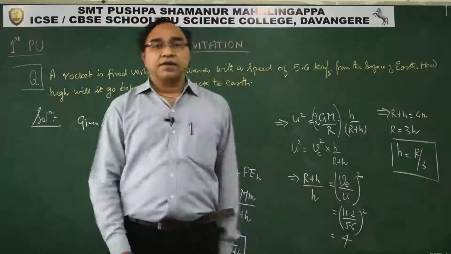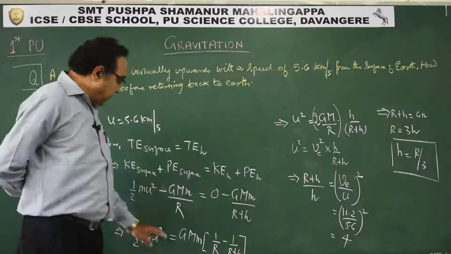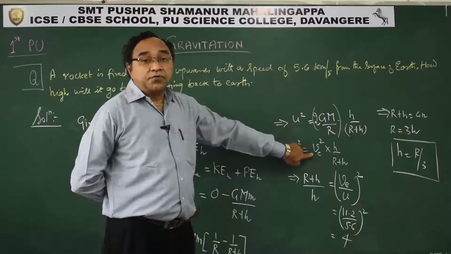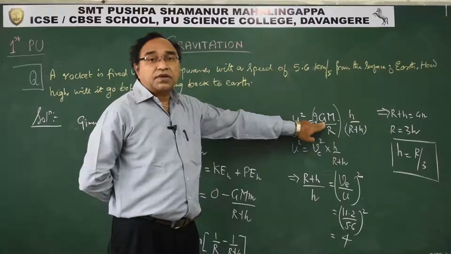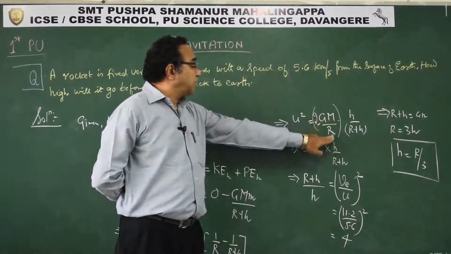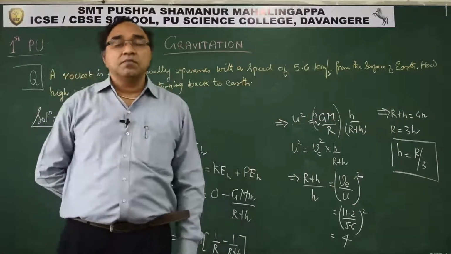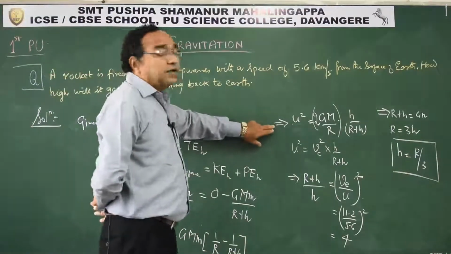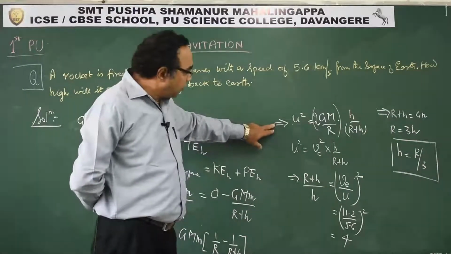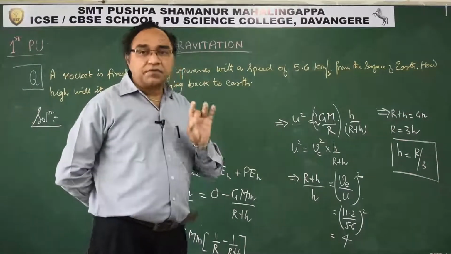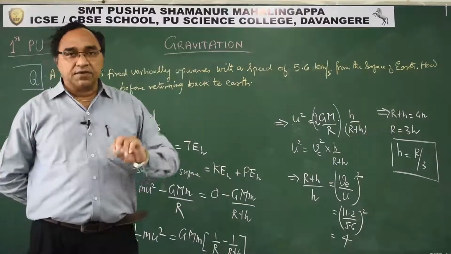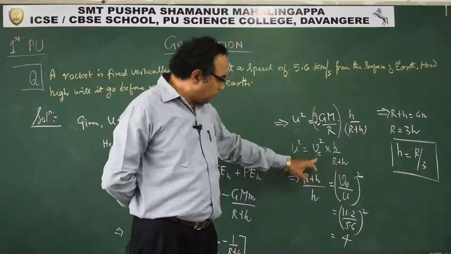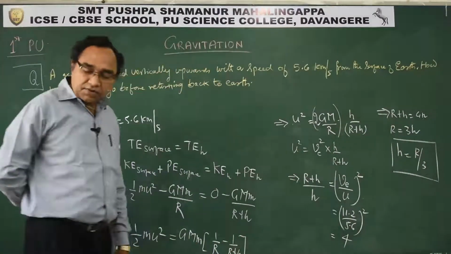See, this is exactly how we can solve. Students, please understand the conversion from here to here. Don't substitute the value of the universal gravitational constant, mass of earth and radius of earth. It will become too complex a calculation, too tedious. It is possible that you might stop solving after this. Don't do that. This is the trick involved in gravitation. You have to remember these conversions. It becomes very handy. See how easily it can be evaluated. This is what is to be understood.